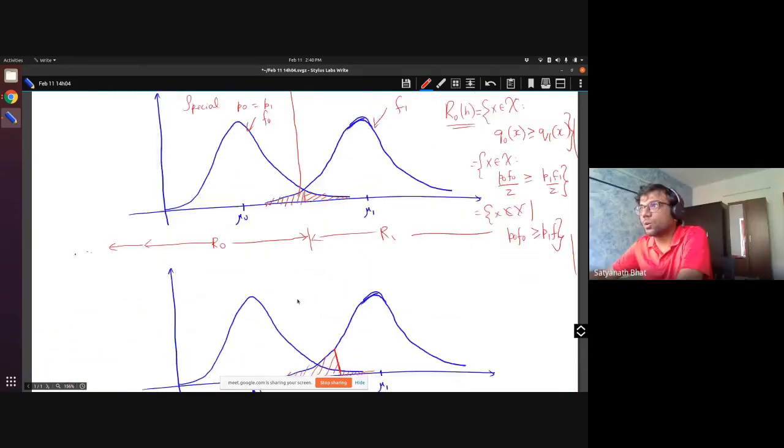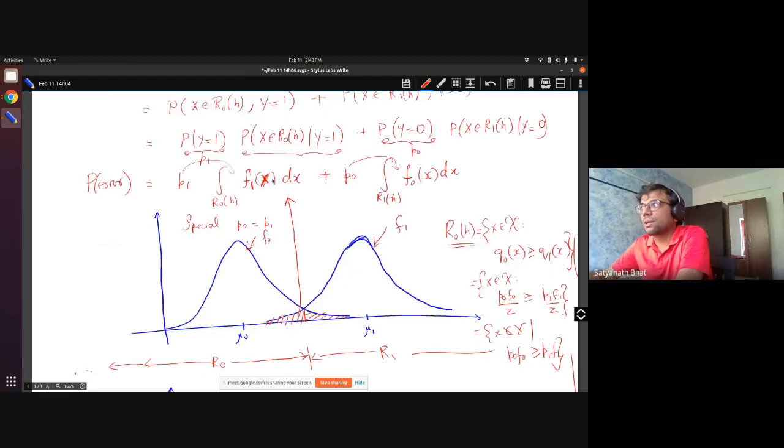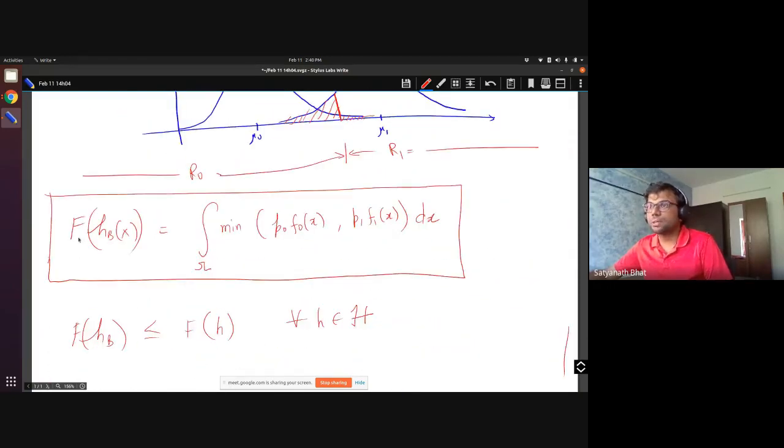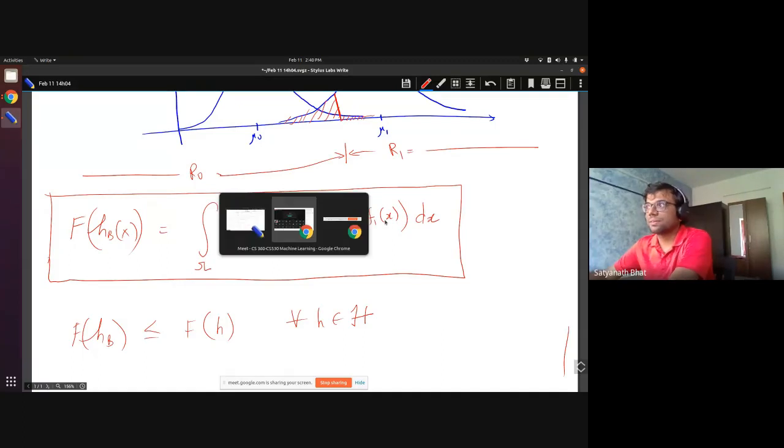Since this is true for all classifiers, and the classifier we have chosen is such that in R0x, P1 F1 is less than P0 F0, we are integrating P1 F1 in R0x. In R1x, P1 F1 is bigger but P0 F0 is smaller, and we are taking that. What the Bayes classifier is essentially doing is that the probability of error is given by this integral of the minimum. And that is the reason why the Bayes classifier is optimal.